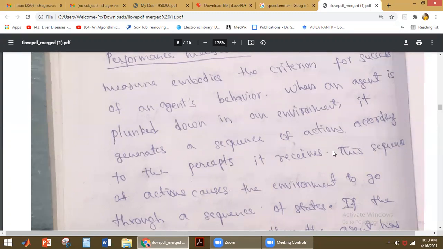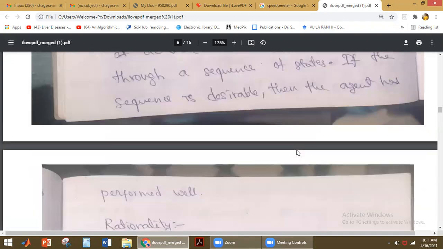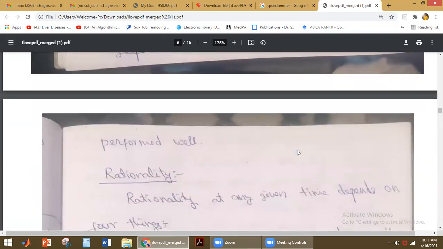These actions cause the environment to go from one state to another state, because of the sequence of actions it is performing. So we will have a sequence of states for the environment. If this sequence of states is desired, then we say that the agent has performed well.